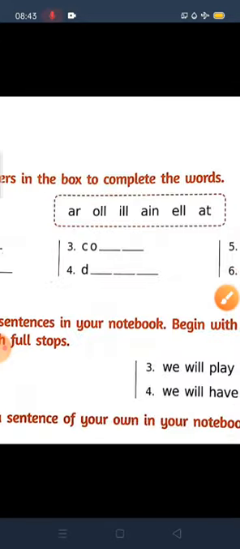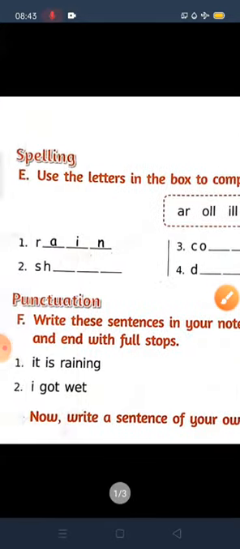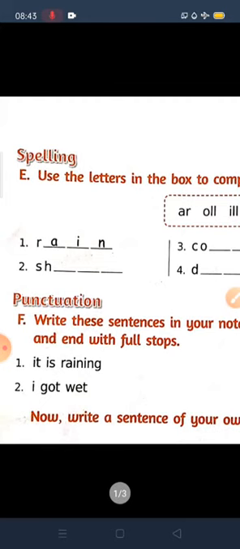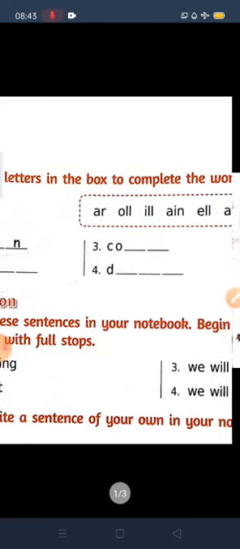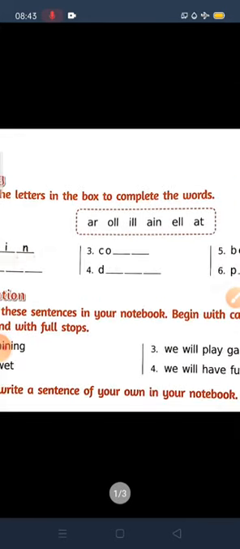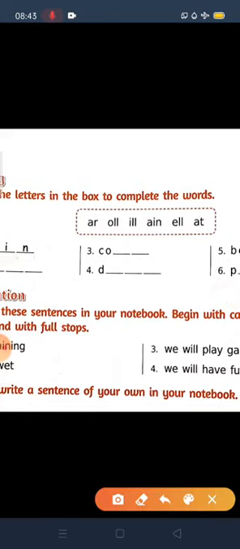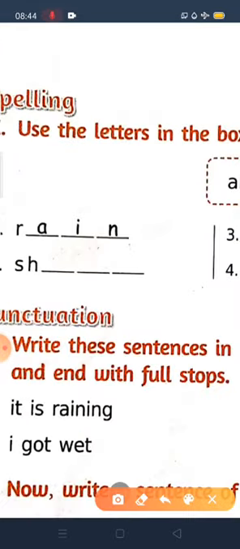Next one we will do, okay? Next one is SH dash dash dash. Which letters will we add, children? Can you tell me? Yes, we can add ELL. SHELL, shell. So you can write ELL here.